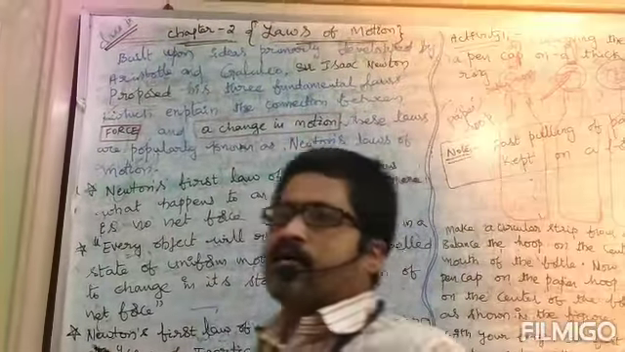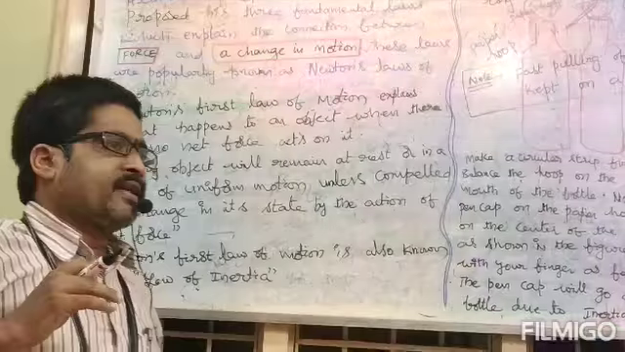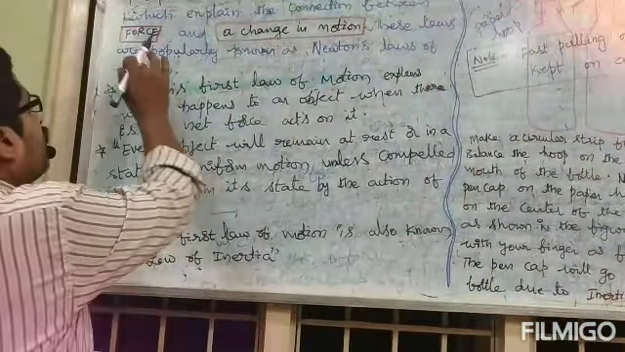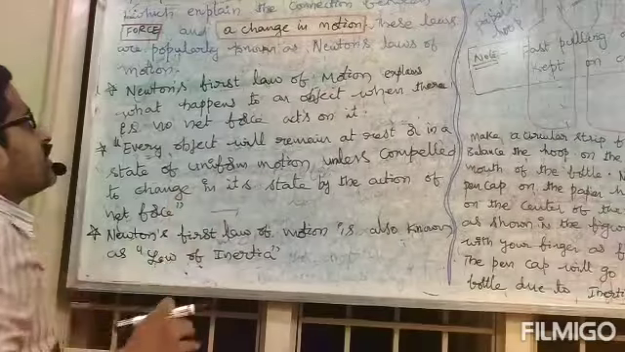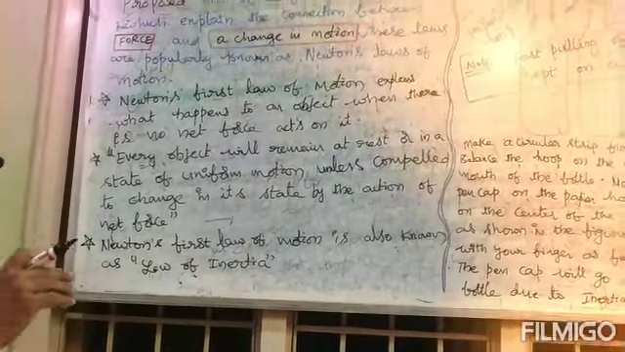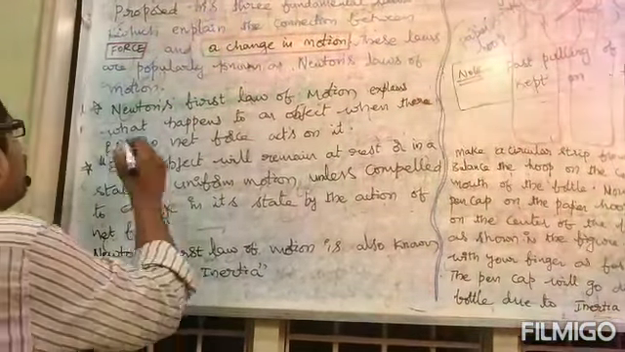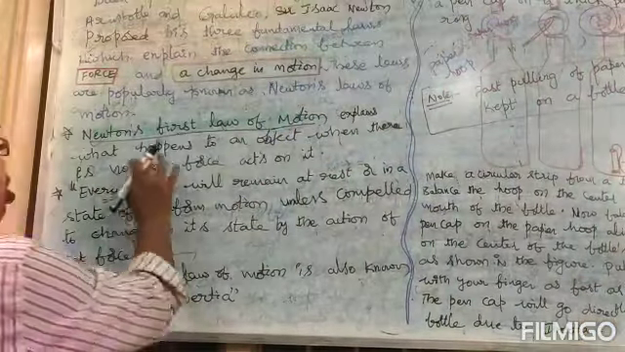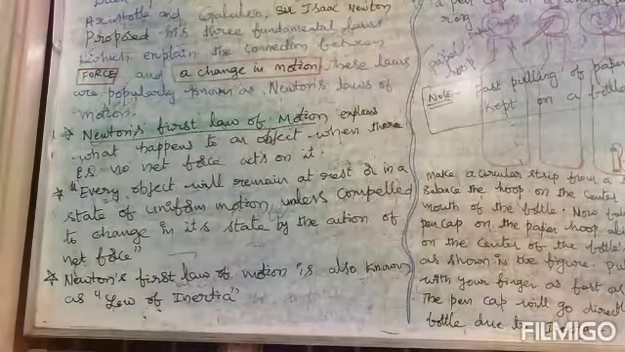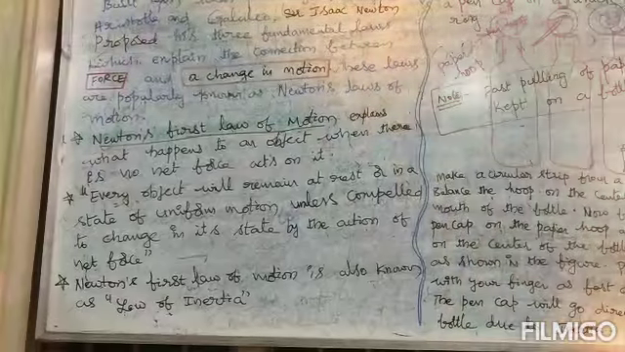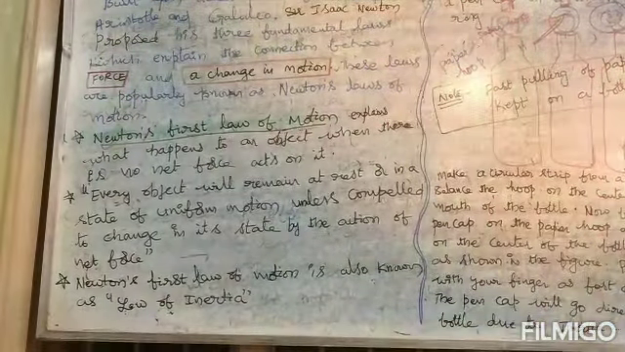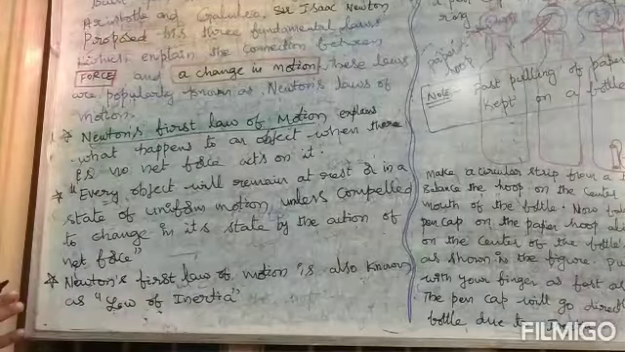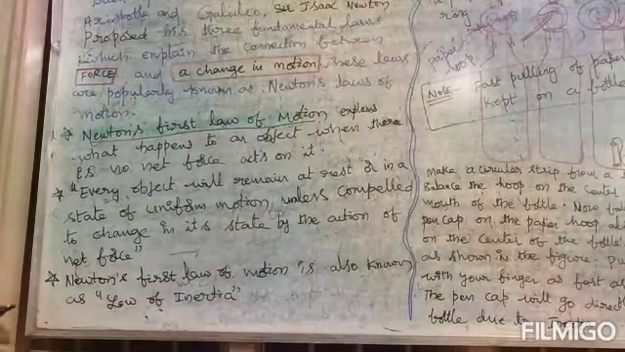What is Newton's first law of motion? What is its statement? How is it related to force and as well as a change in motion? Let us discuss. Newton's first law of motion explains what happens to an object when there is no net force acting on it.